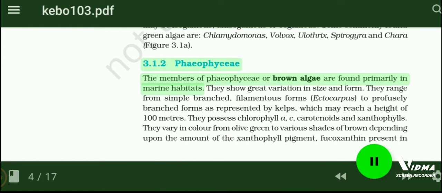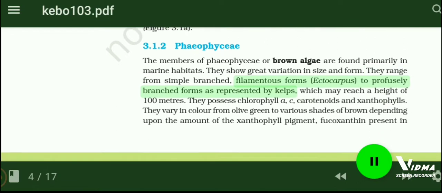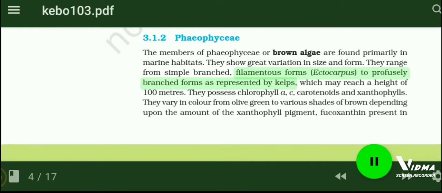3.1.2 Phaeophyceae. The members of Phaeophyceae, or brown algae, are found primarily in marine habitats. They show great variation in size and form. They range from simple branched, filamentous forms like Ectocarpus to profusely branched forms as represented by kelps, which may reach a height of 100 meters. They possess chlorophyll a, c, carotenoids and xanthophylls. They vary in color from olive green to various shades of brown depending upon the amount of the xanthophyll pigment, fucoxanthin, present in them.